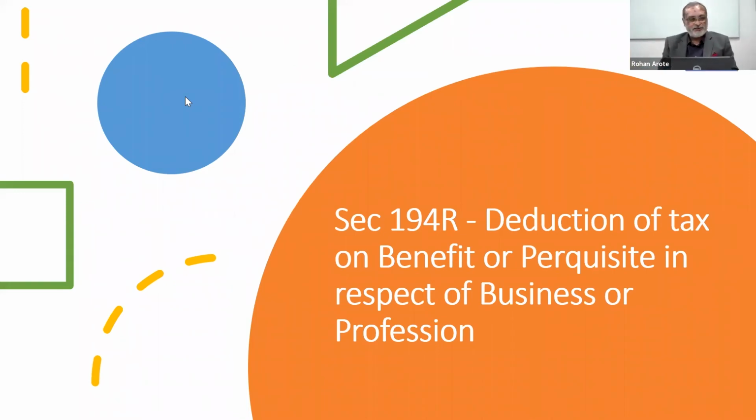Nowadays doing business is not going to be easy unless you are organized. As an individual or HUF, at least there is a concession up to 1 CR. But if your business is over and above 1 CR, then you have to be organized. You have to keep proper accounting. You have to scrutinize the expenses if you are going to do anything towards our business associates. One has to be very careful whether it is falling under 194R or not.